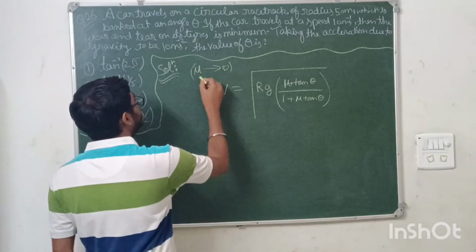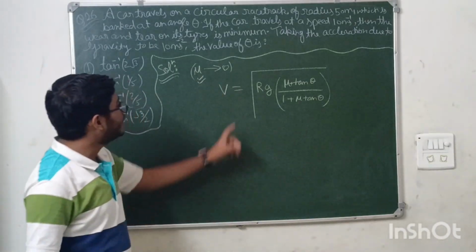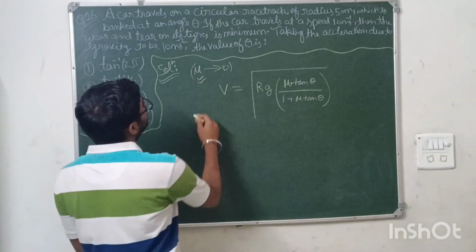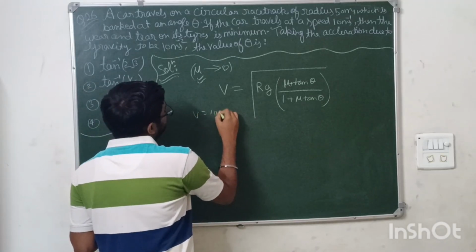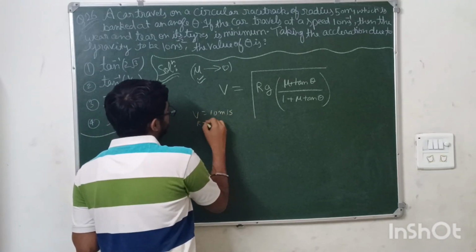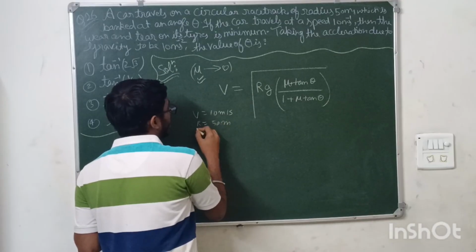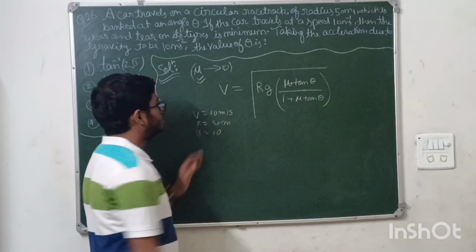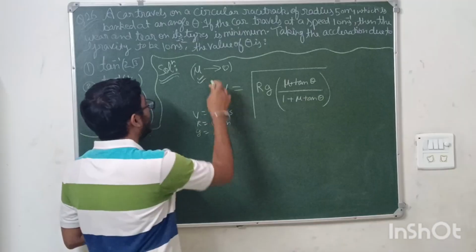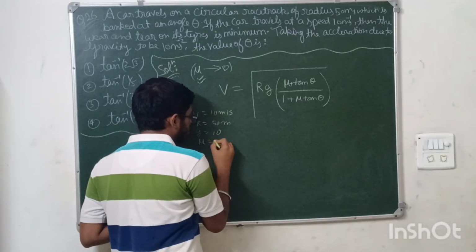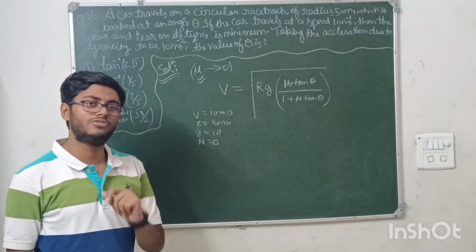This question is saying mu is tending to 0. We have to tell the value of theta. Here velocity is given as 10 meter per second and the radius is 50 meters and g is 10. So just substitute the values, and as mu is tending to 0, we can take mu is equal to 0.